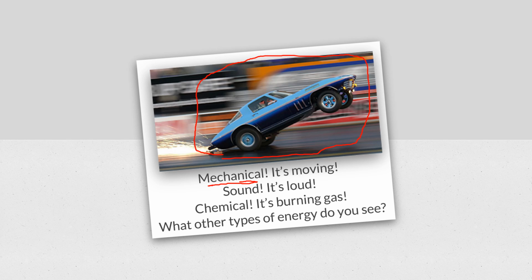Okay, so look at these sparks right here. What kind of energy is that? Well, that's light. That is light energy. You know it's hot too. It's probably thermal energy. You know the engine underneath the hood of this car, or maybe the engine's in the back, I don't know. That engine's very hot too, so that's thermal energy. All right, so even though the main energies are mechanical, sound, chemical, I would also maybe say thermal because the engine, we got a lot of heat here. Those are the main energies in this picture.